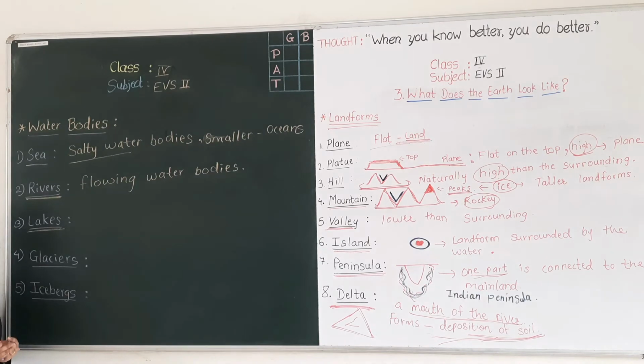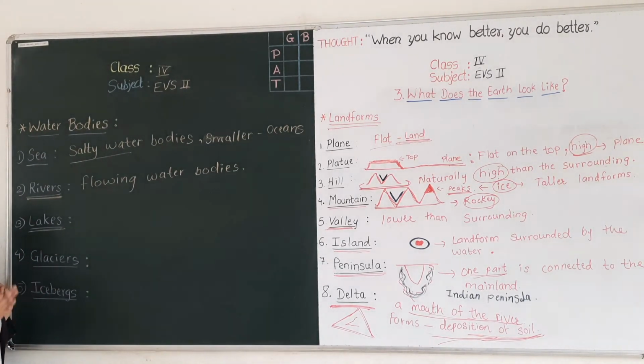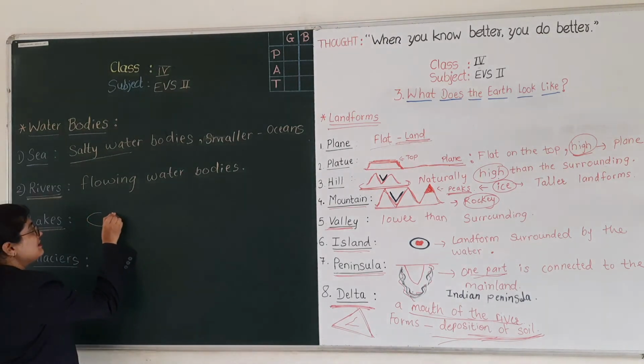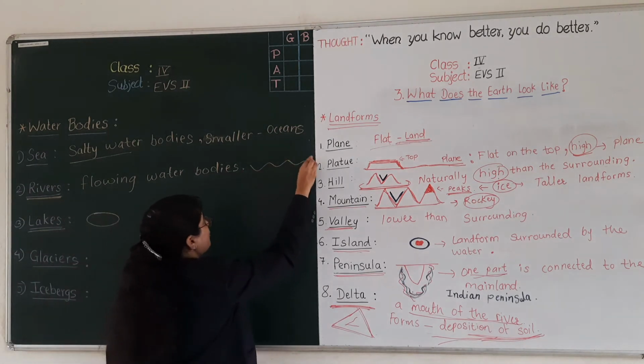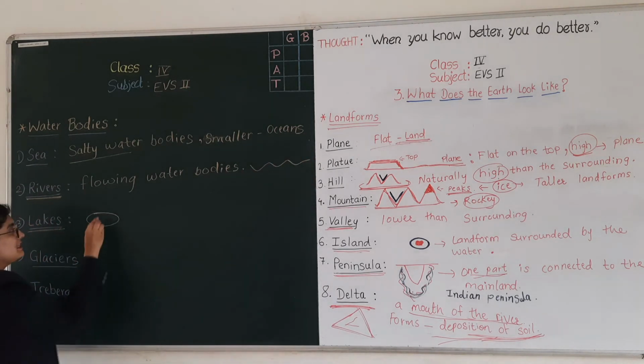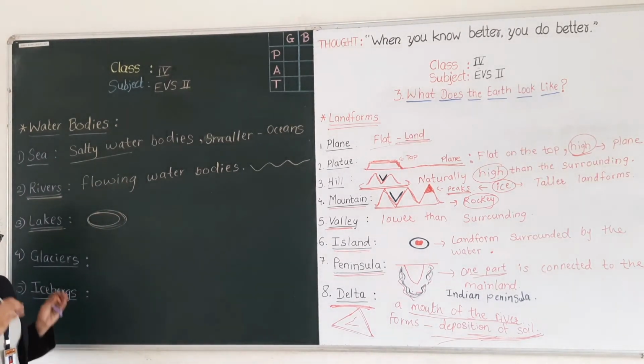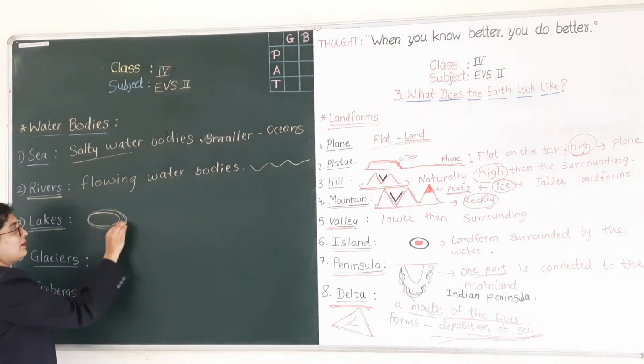Do you know about lakes? Is the water of lakes flowing? No. The water of a lake is steady. As we know that rivers are flowing water bodies, and the water of lakes is steady. It remains in one place.